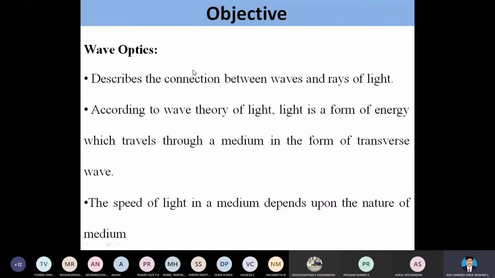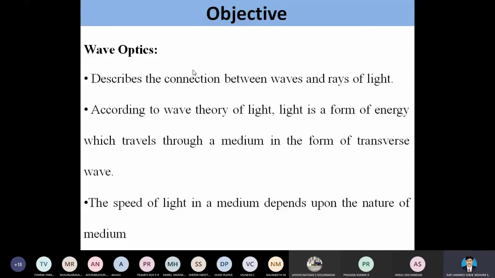So we started with the objective for the wave optics. We are connecting the ray of light and the wave. So we are going to describe the connections between the rays and the waves.